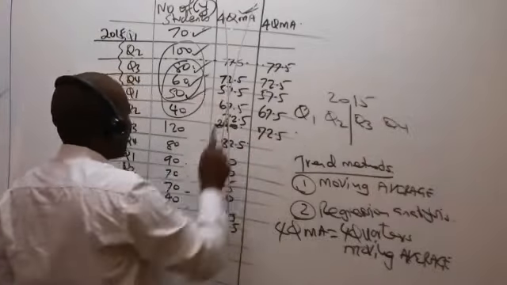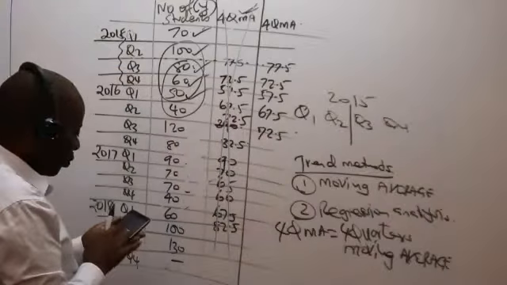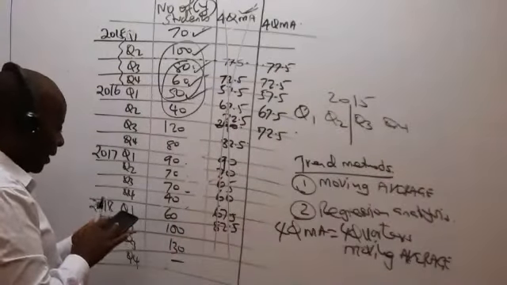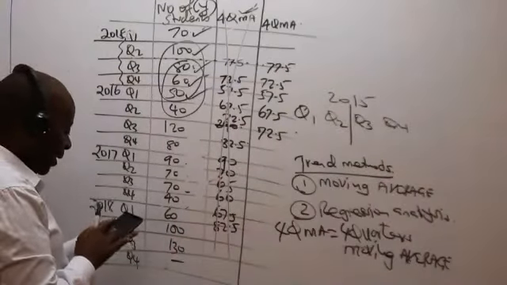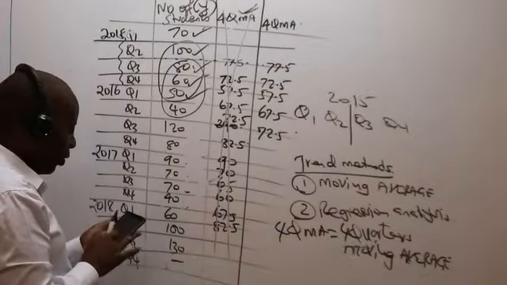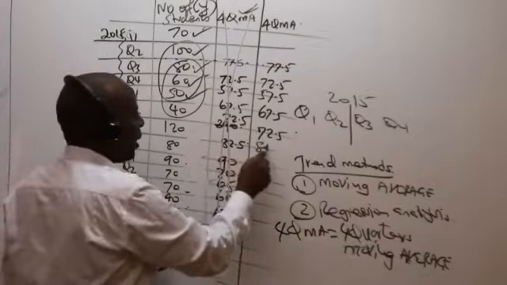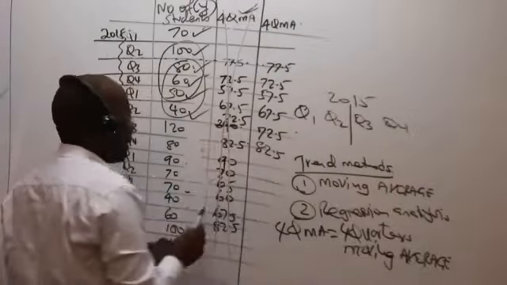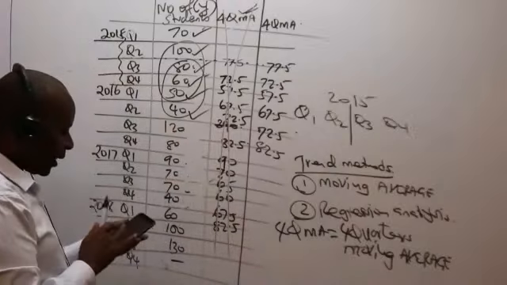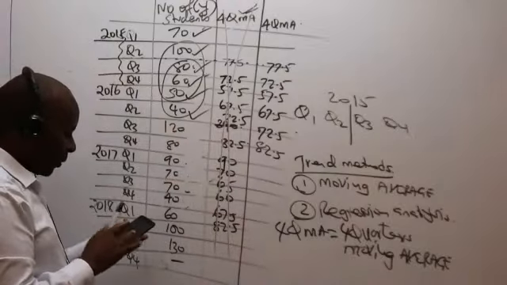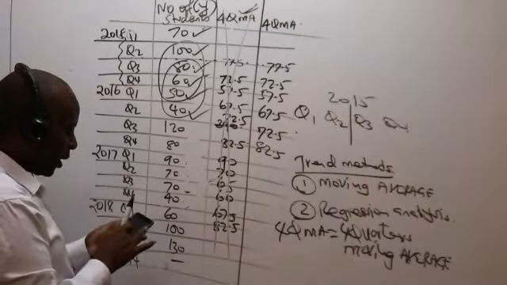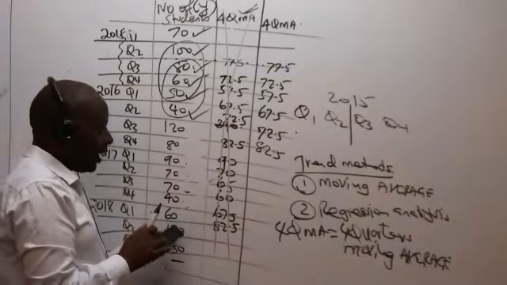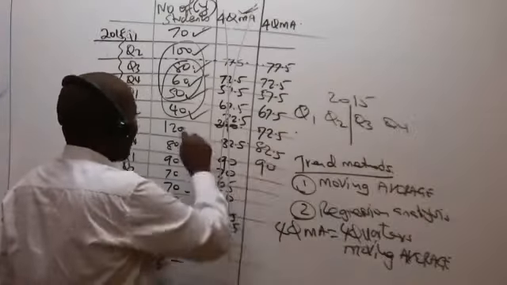So you tick this. Then we have 40 plus 120 plus 80 plus 90 equals, divided by 4, which gives me 82.5. So I tick that. Then we have 120 plus 80 plus 90 plus 70 equals, divided by 4, which gives me 90. I tick that.